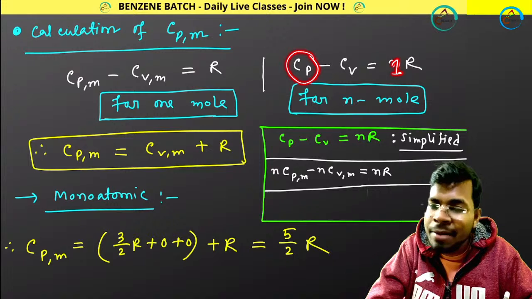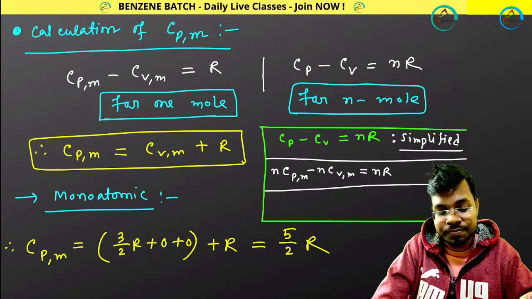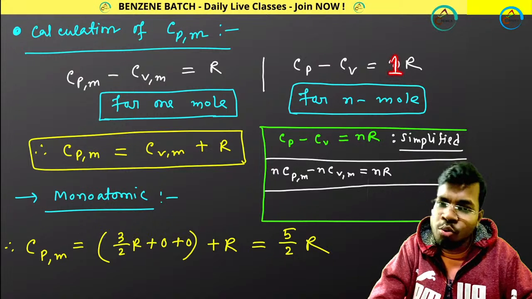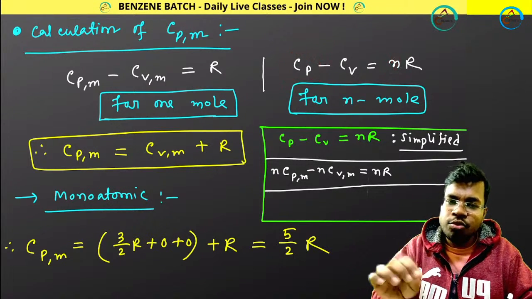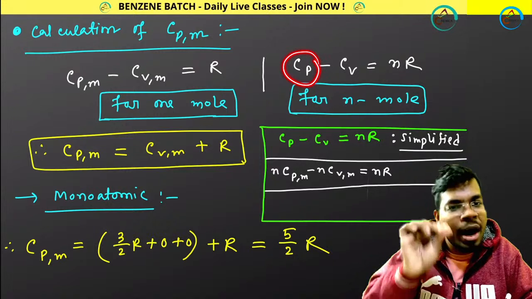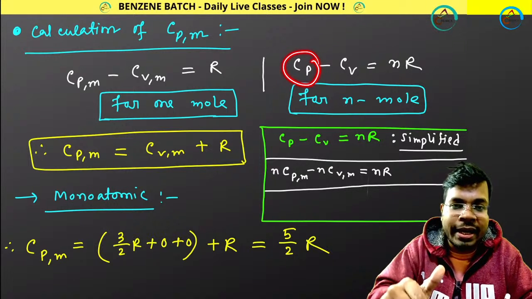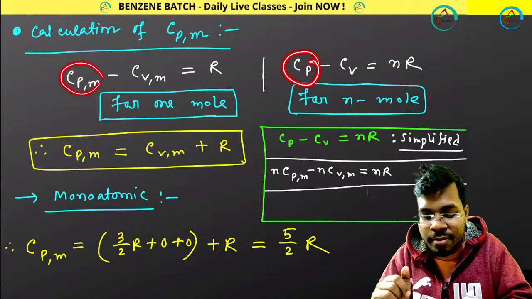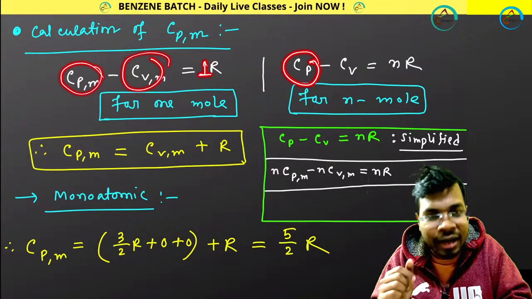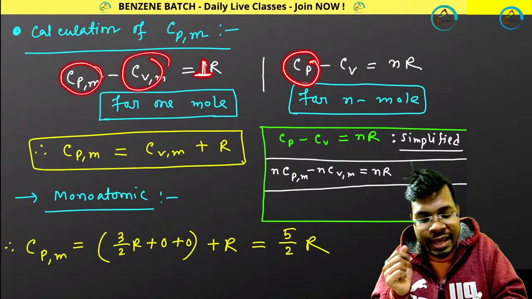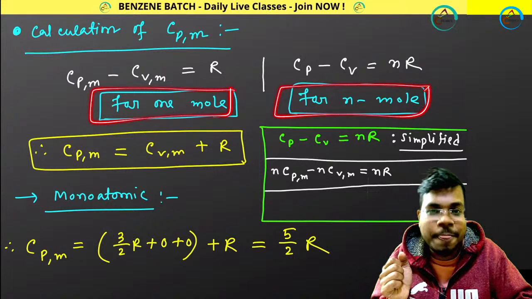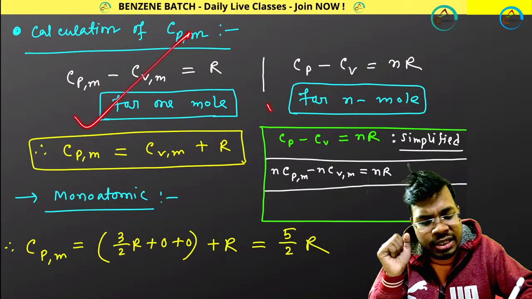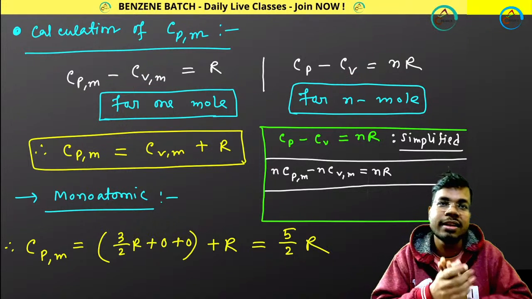It will become for n mole. For n equals to 1, that means Cp will also be for 1 mole. So for 1 mole you will be calling it molar Cp, Cpm, Cvm, and n equals to 1. That's why here n is not there. This is for 1 mole system, this is for n mole system, and I have to apply this concept or this concept based upon my questions.